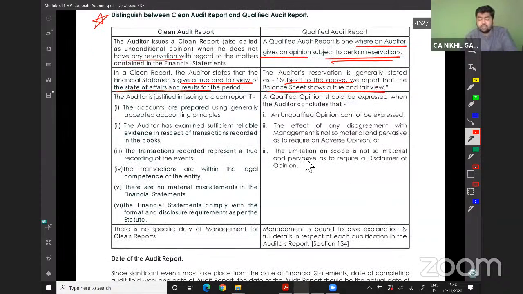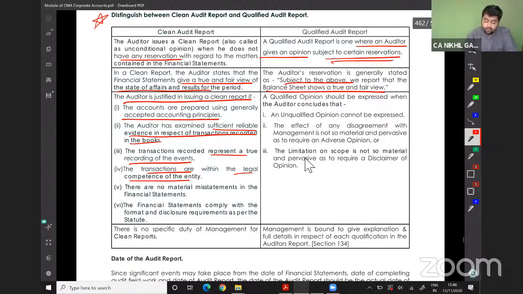The auditor is justified in issuing a clean report if accounts are recorded as per generally accepted accounting standards, the auditor has examined sufficient reliable evidence in respect of the transactions recorded in the books, they represent a true and fair recording, transactions are within the legal competency of the entity, no material misstatement is found, and they comply with the format and disclosure of the statute.